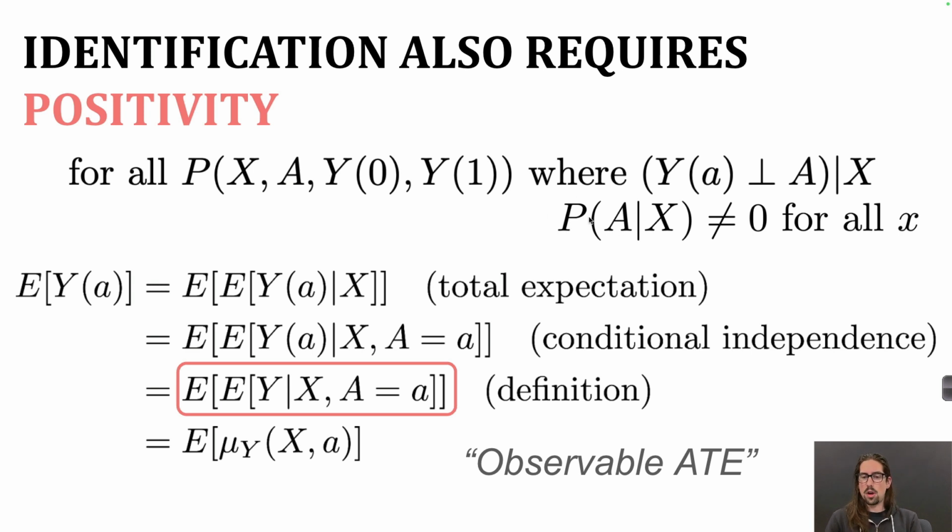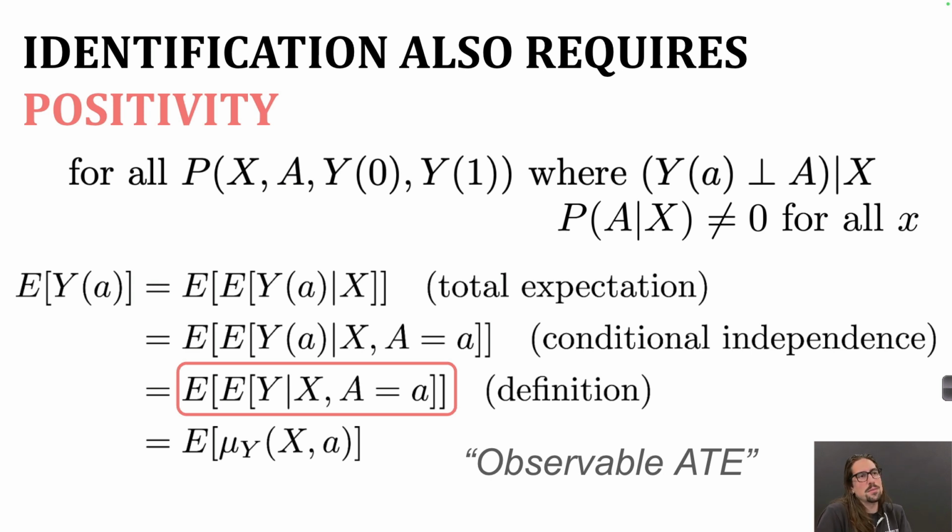So concretely, what this means is that in every subpopulation, you have some people who are treated and some people who are not treated. You can't have some subpopulation where nobody gets treated or a subpopulation where everybody gets treated, because then there's just no way to know about what the counterfactual is in that subpopulation. It's kind of like you have a randomized trial. So this is giving us that randomization in that subpopulation. But your randomization is you flip a coin, and with probability 1, it's heads. So you did flip a coin, but everybody's getting the treatment, and so you can't say anything.